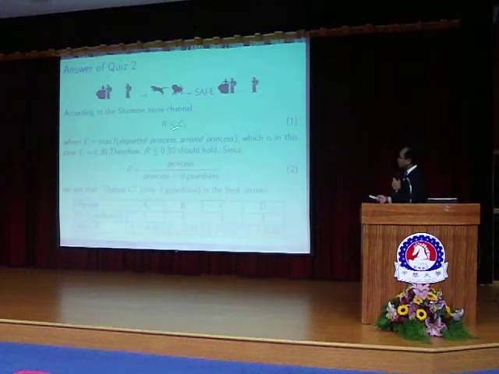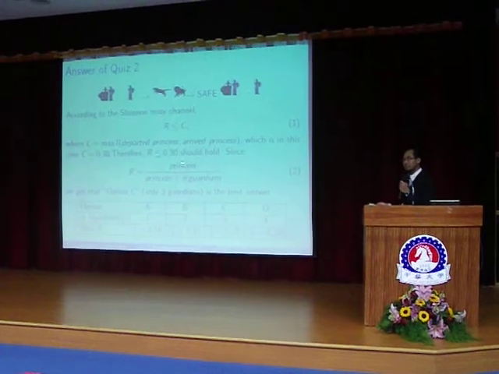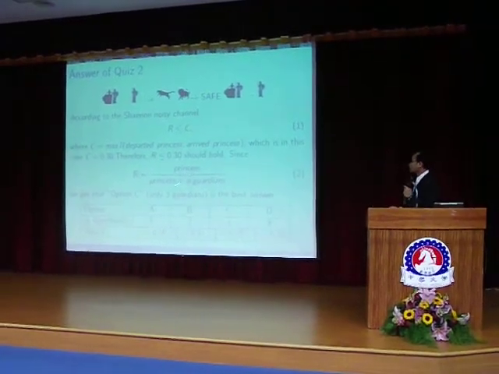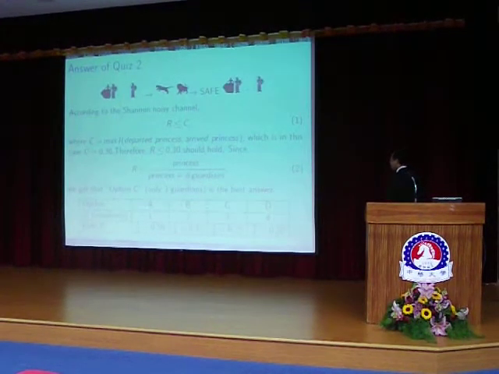And then in this case, the probability is 0.3. Therefore the rate should be less than or equal to 0.3. And the rate is defined as the number of information that you send, in this case only 1 princess, over the princess plus the number of guardians.